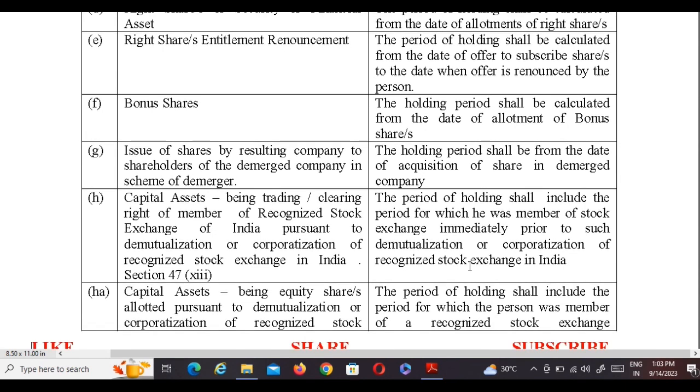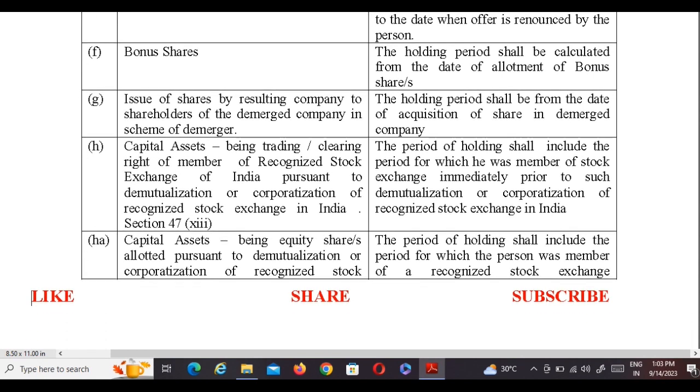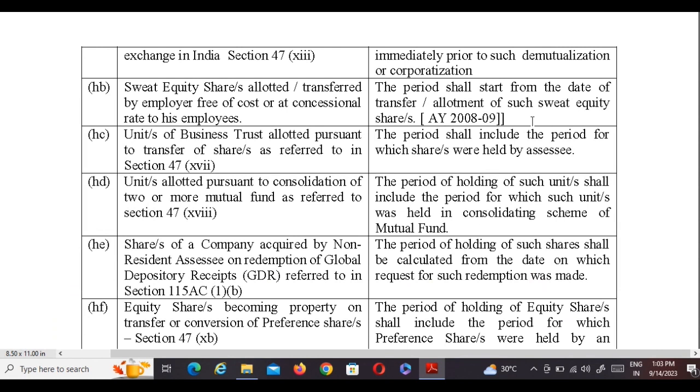Capital assets being equity shares allotted pursuant to demutualization or corporatization of a recognized stock exchange in India. The period of holding shall include the period for which the person was a member of the recognized stock exchange immediately prior to such demutualization or corporatization.